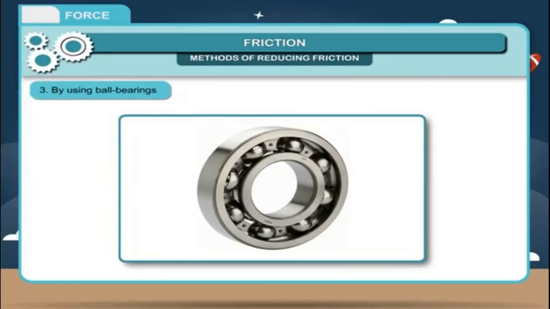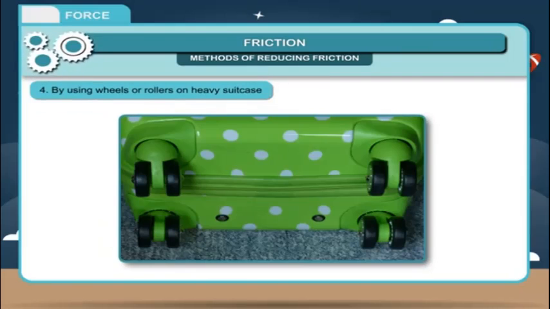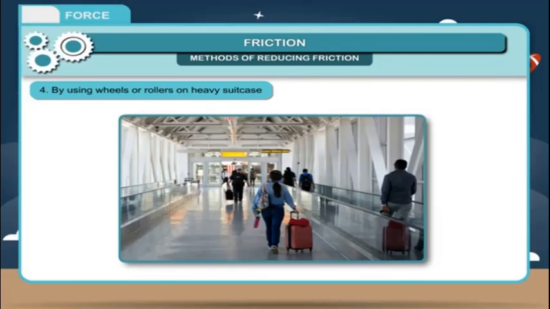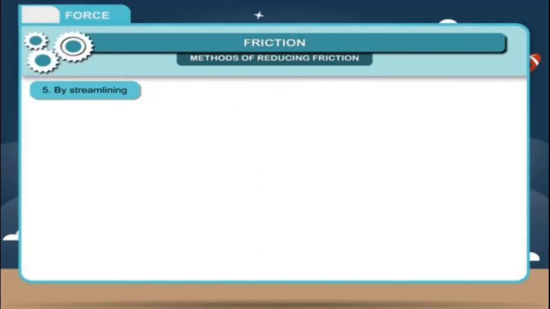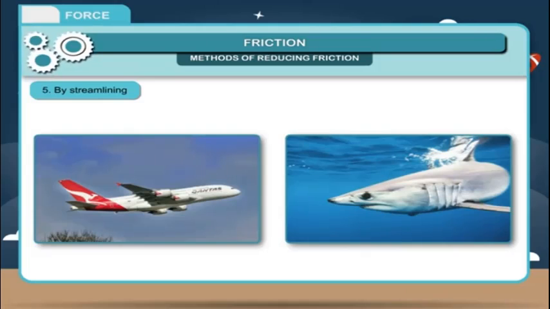3. By using ball bearings. Small balls or rollers made of steel are placed between the two moving surfaces to reduce friction. 4. By using wheels or rollers on a heavy suitcase. We can reduce the friction by using wheels or rollers so that we can pull the suitcase easily on the ground. 5. By streamlining. The objects moving in air or water encounter a lot of fluid friction.